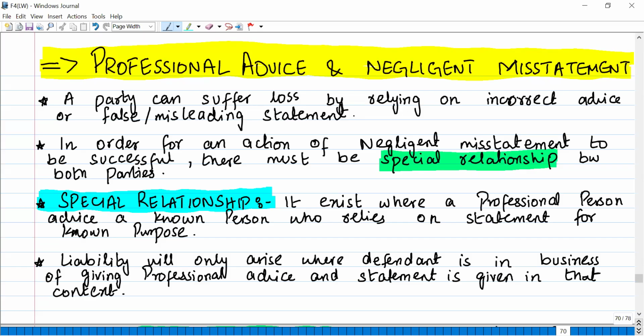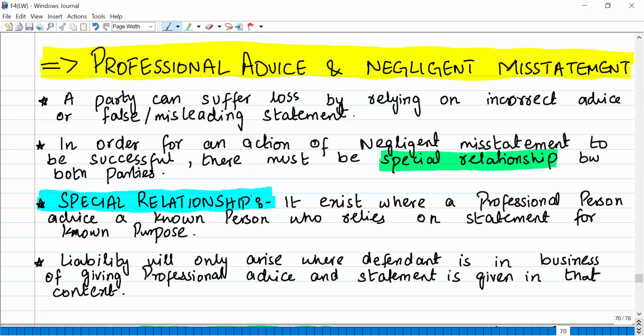Now, an act of negligence can make other parties suffer. Similarly, a negligent misstatement, giving someone false, misleading advice, is also known as a tortious action. So basically, if someone does a negligent act, or makes a negligent, false or misleading statement, he can also be held liable under the tortious act. Okay, so a party can suffer loss by relying on incorrect advice or a false, misleading statement.